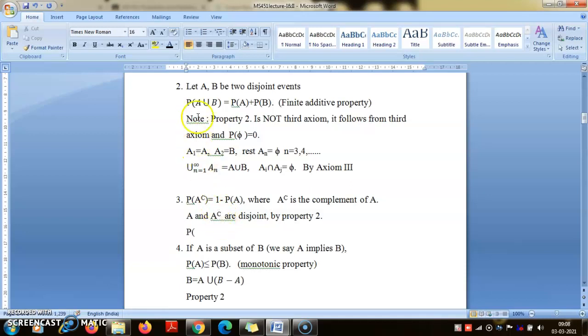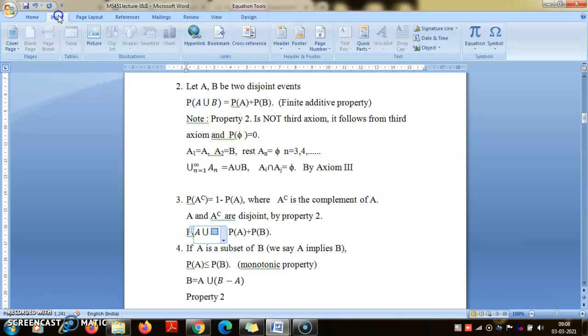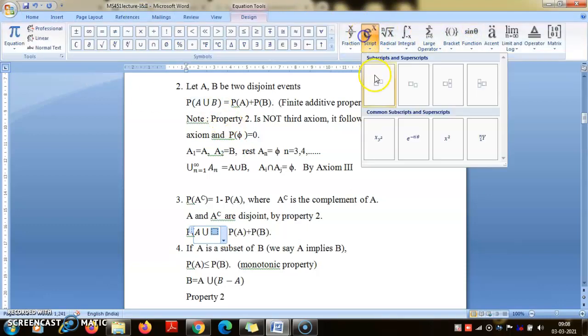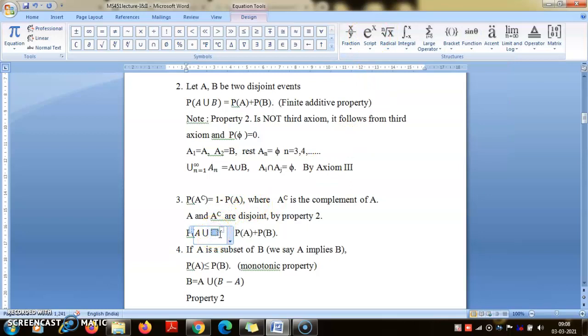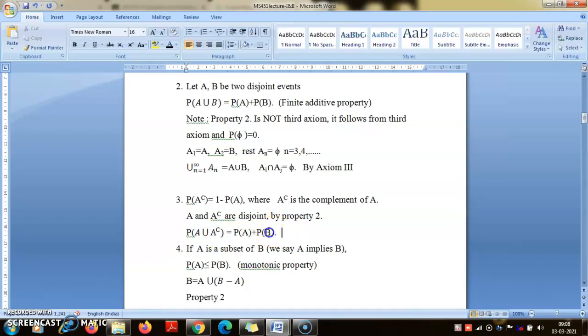So we can write probability of A, just write it here. Instead of B, I will take A complement. So this will be equal to, and instead of B you will again have A complement.